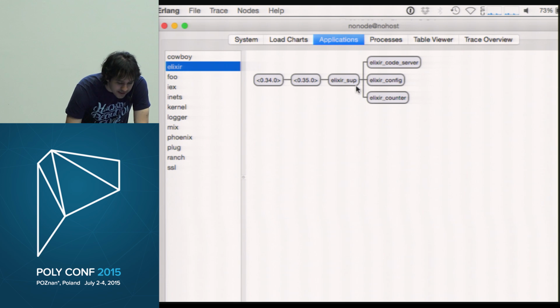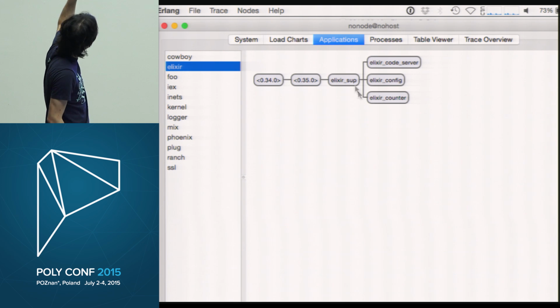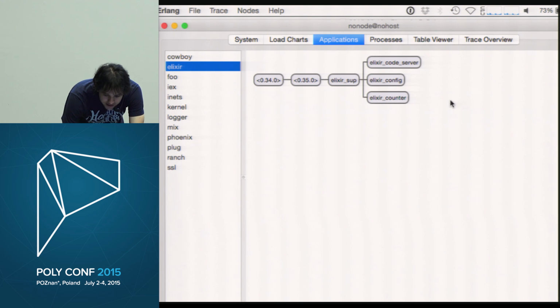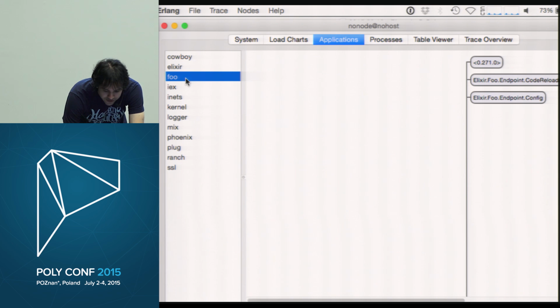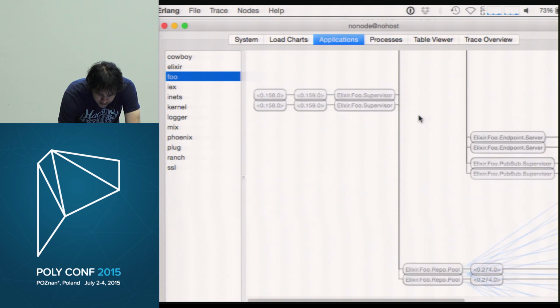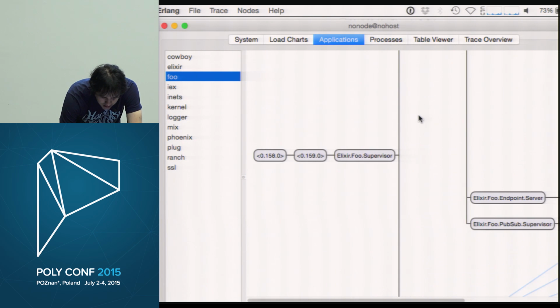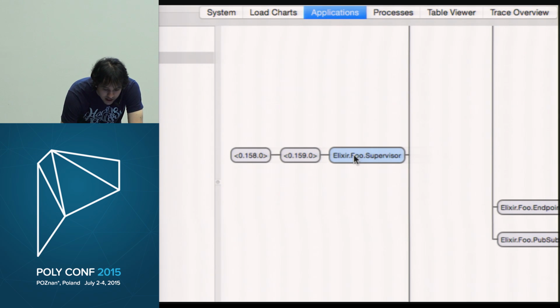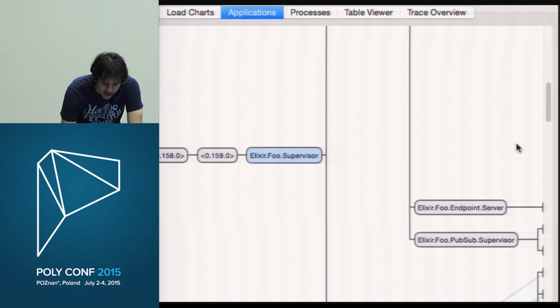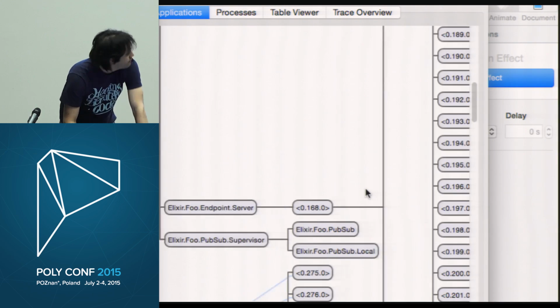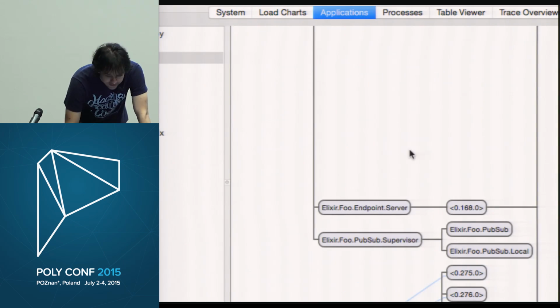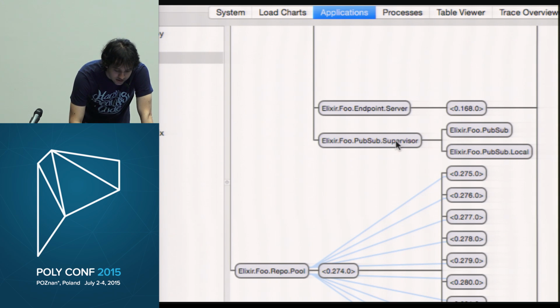But if I go, so this application is named full, okay? So if I choose the full application, we can see the whole application supervision tree for the Phoenix project, right? So here I can see that my application has a supervisor, okay? For example, we said that there's a pub subsystem. So somewhere around here, we can see that the pub subsystem has a child supervisor, and it has the pub sub process with something that is responsible to send the messages locally.